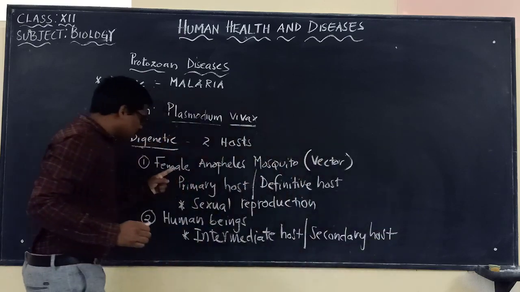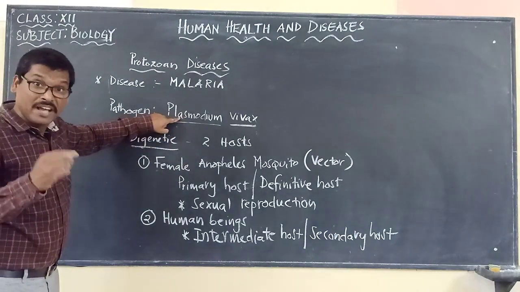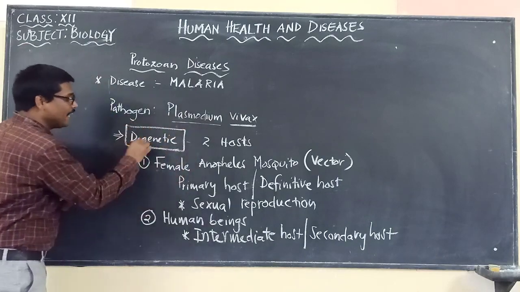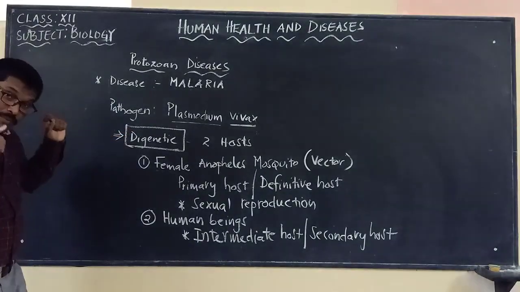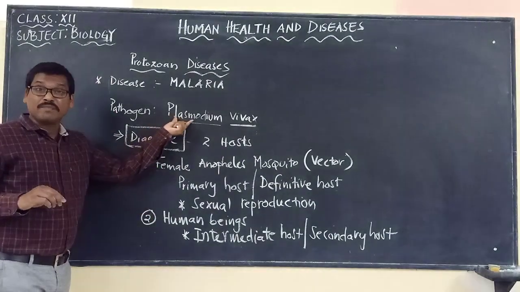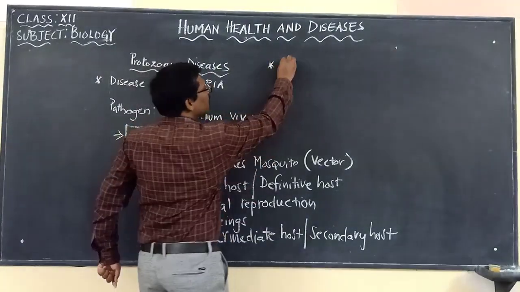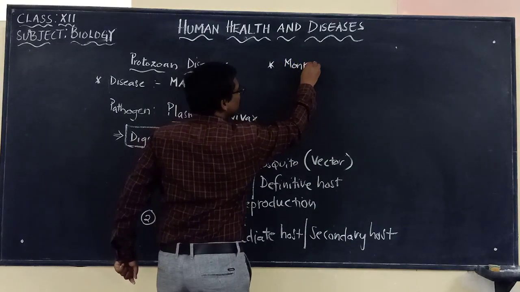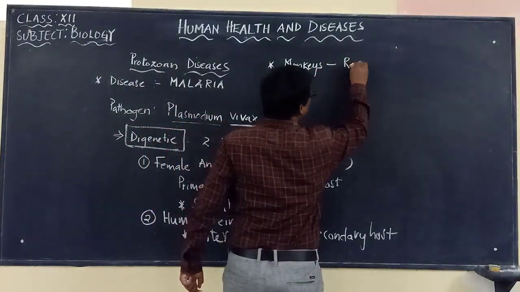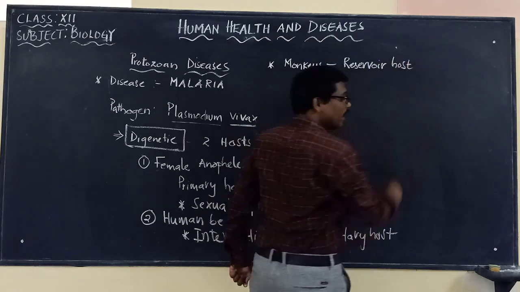Okay, so here these are the two hosts which are used by the Plasmodium vivax to complete its life cycle. That's why we are calling it digenetic. Moreover, please remember, apart from these two hosts, this Plasmodium vivax is also present in the monkeys. So here monkeys are called the reservoir host. We call it reservoir host.